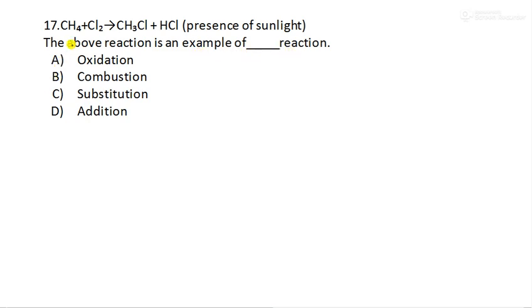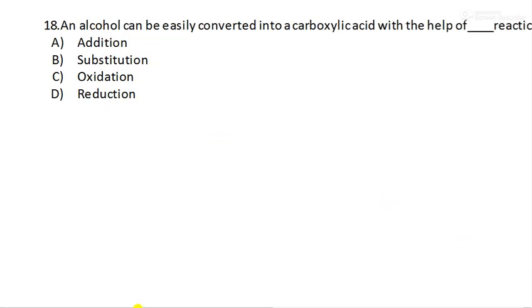If you see here, one of the hydrogen is replaced by chlorine, right? Can you see it? Since chlorine is substituting hydrogen, we call it a substitution reaction. You have to keep this in mind. Substitution reaction is the answer, in the presence of sunlight. Next is question number 18.